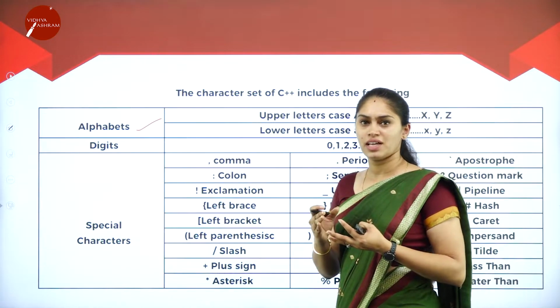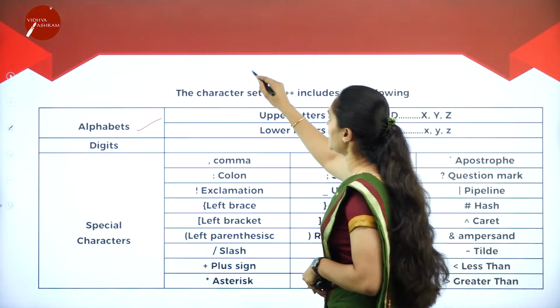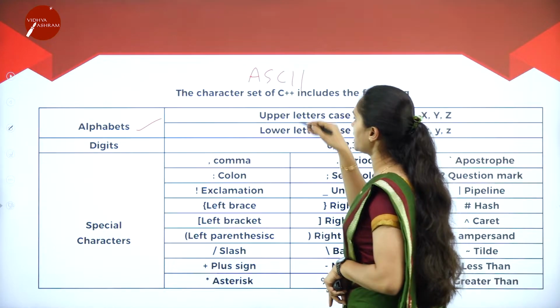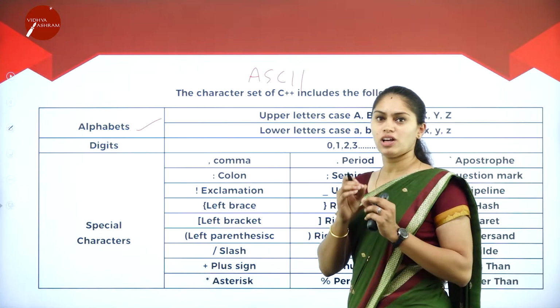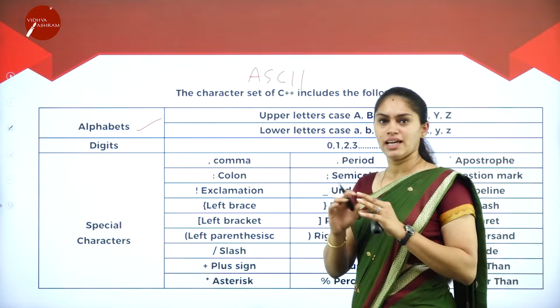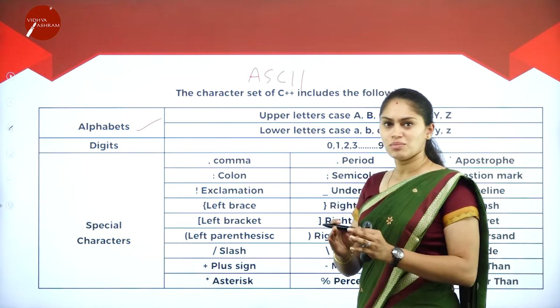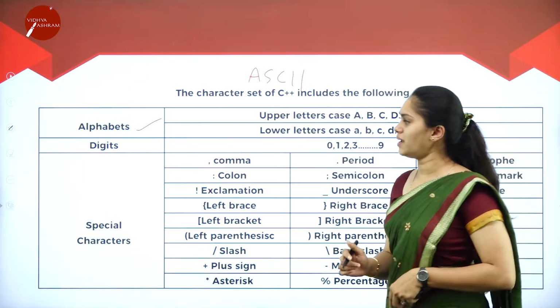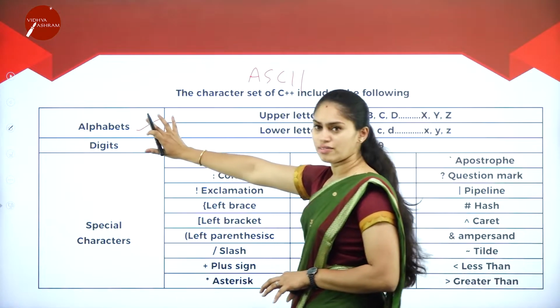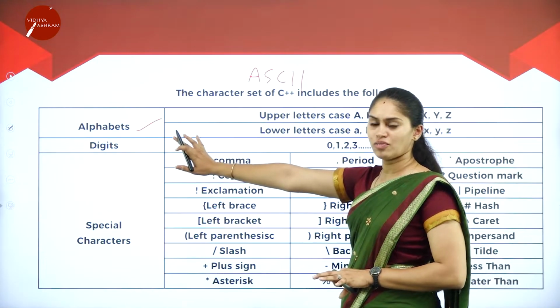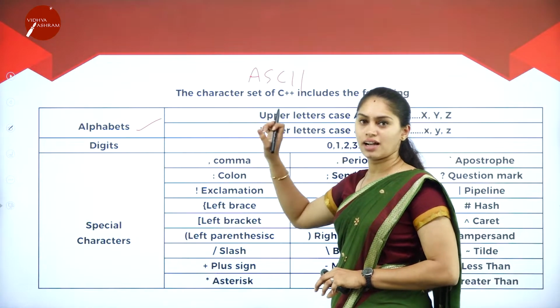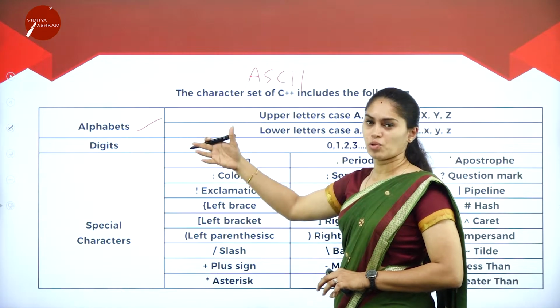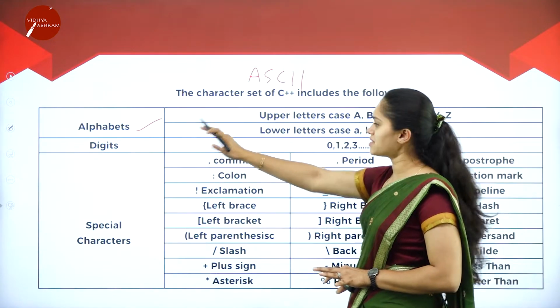Everything is based on the ASCII character, and each character has its own value, whether it is an alphabet or any of the keys in the keyboard system. When it comes to the character set of C++, here it includes alphabets. Here we are validating the characters. What are the valid characters that I can include when writing a program? That is nothing but alphabets that I can take.